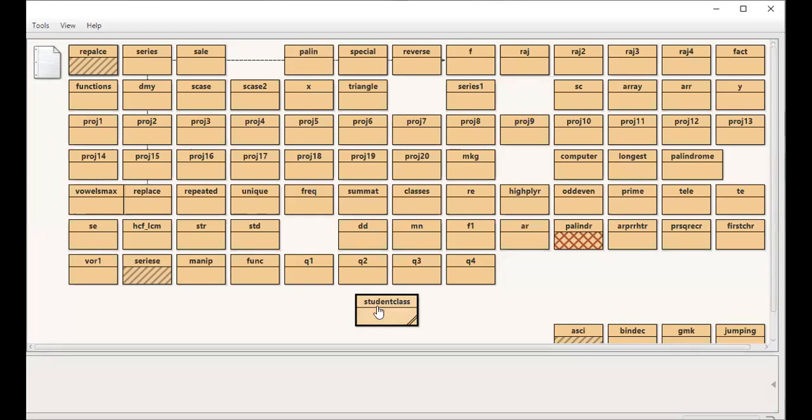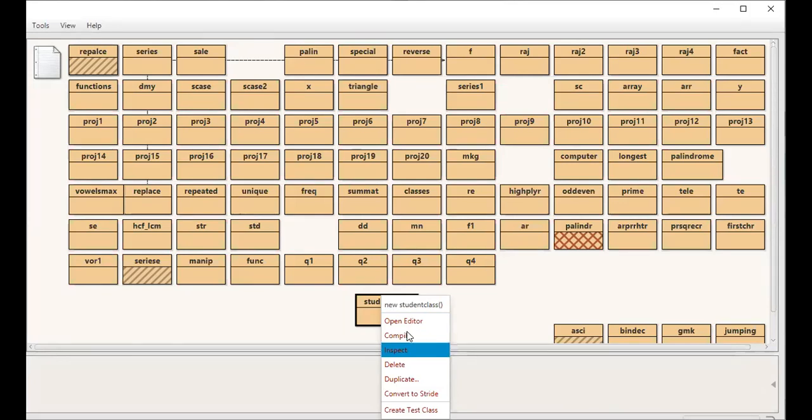But how do I see whether the program is right or not? Usually in your class, you right click on it. You used to get a main function here, no? You used to get a public static void main here, right? Yes, sir. I am not getting it because I have not written it. Though I wrote it, I commented it out, so it is not there in my program.